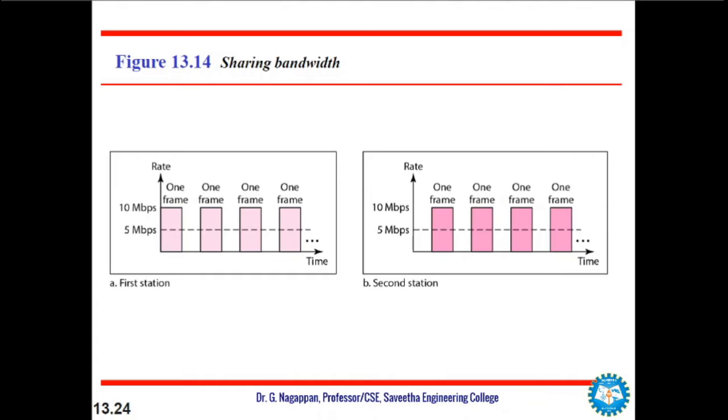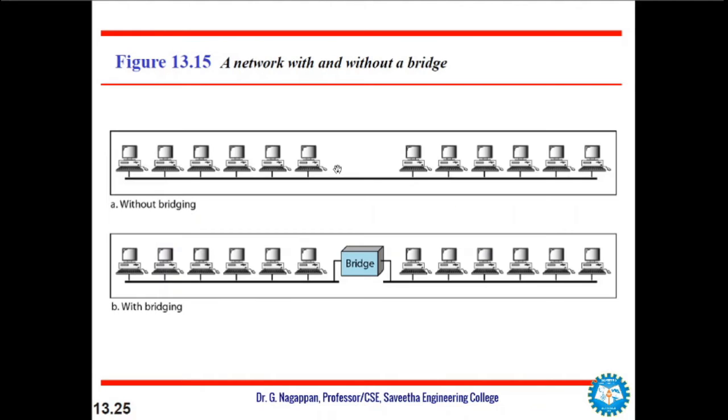the sharing of bandwidth, if you see, two stations have a lot of frames to send, and they probably alternate in usage. So when one station is sending, the other one refrains from sending. So if we see like that, each station on an average sends only at the rate of 5 Mbps, and this is the situation which remains while we share bandwidth in Ethernet.